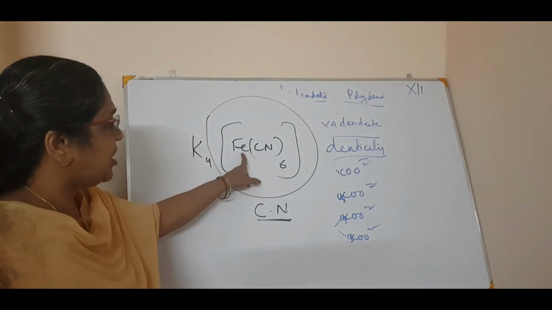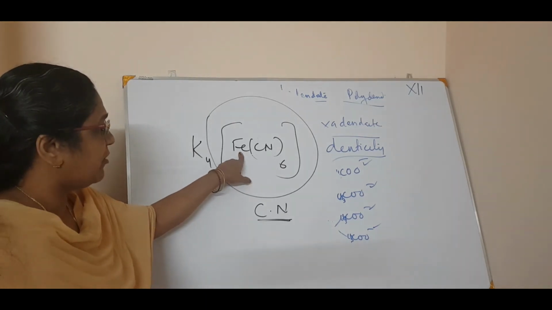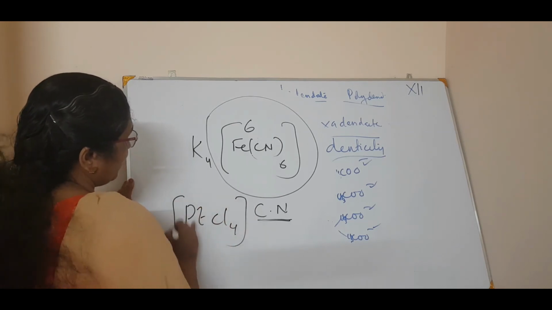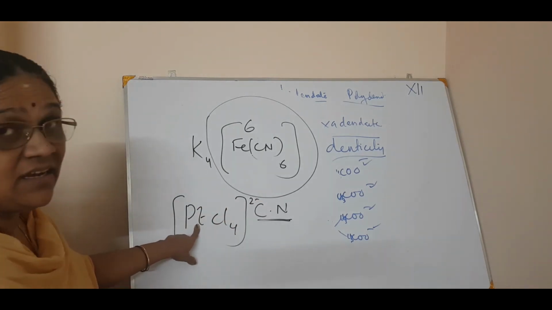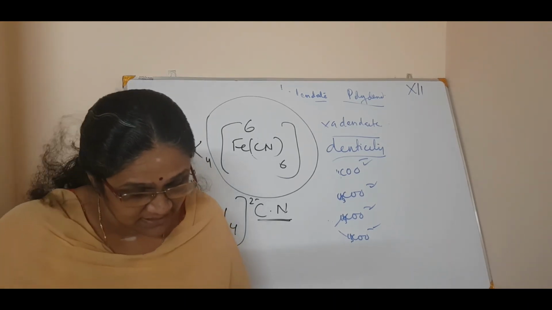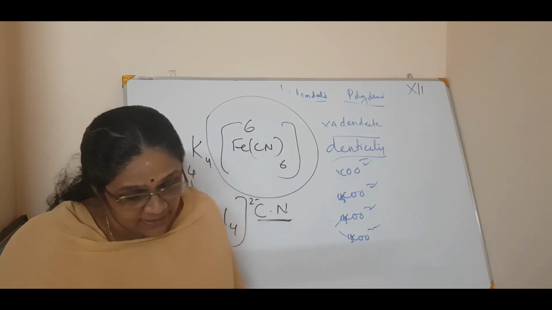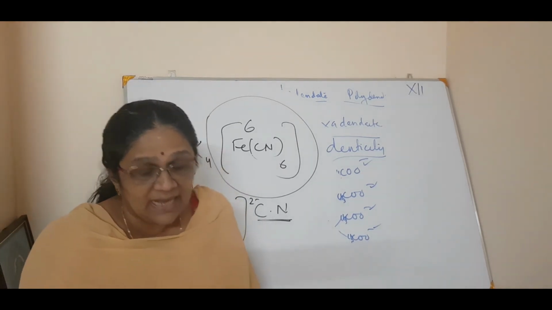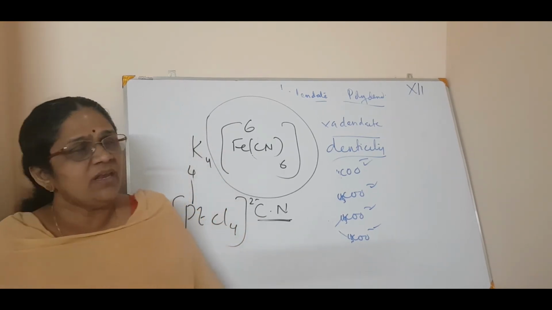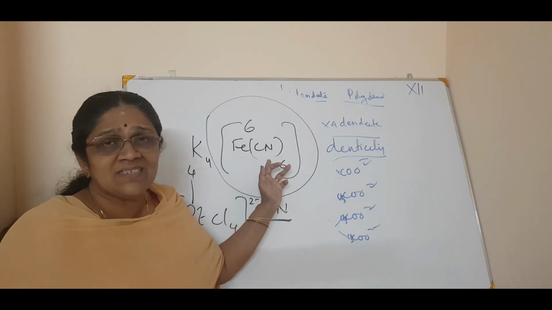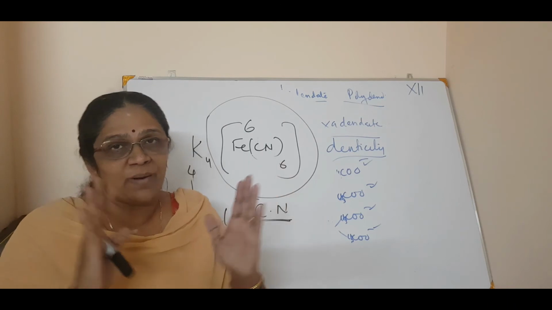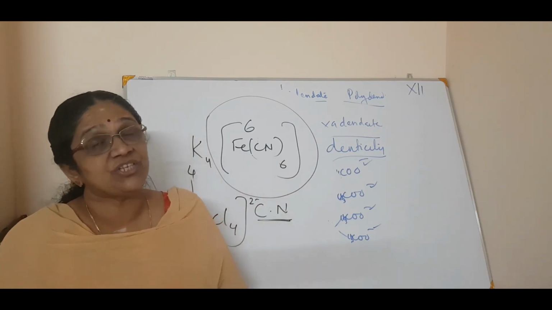So what is the coordination number of this Fe? It is 6. Isn't it? Or for example, [PtCl4]2-. What is the coordination number of Pt in this coordination entity? 4. In a complex ion, it can be defined as the number of ligand donor atoms to which the metal is directly bonded. Simple. How many ligands are there? How many secondary valency is there? That is just the coordination number, which is fixed for a metal in that complex. Correct? So that is coordination number.